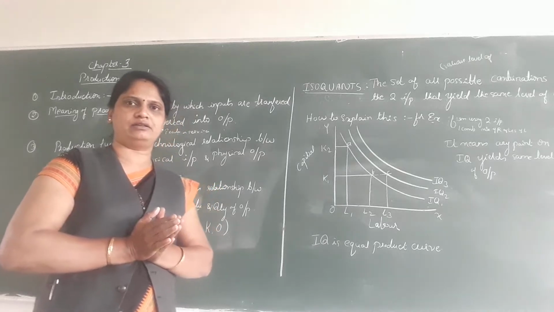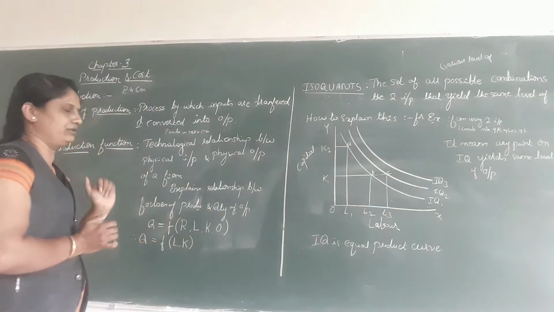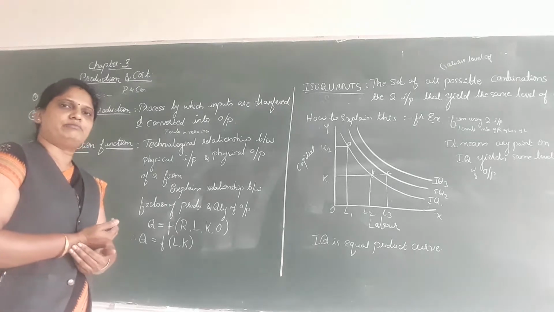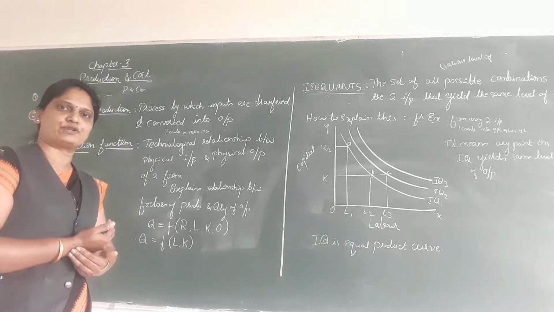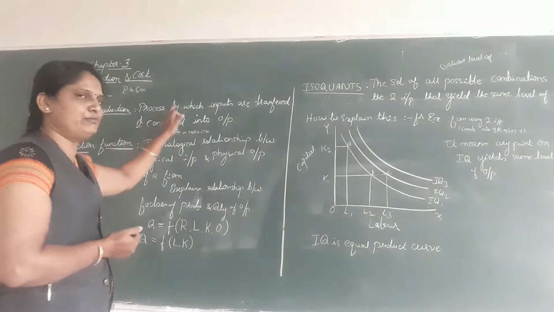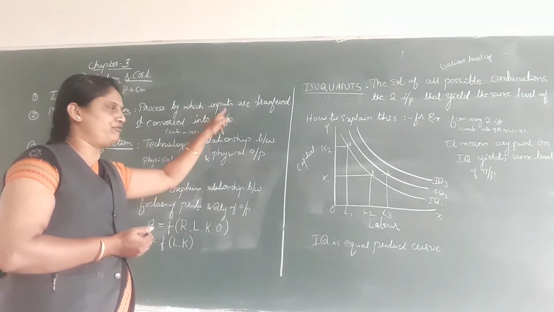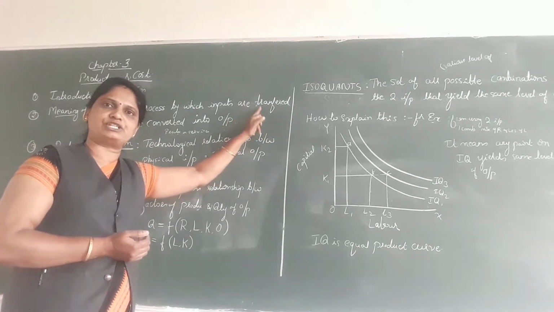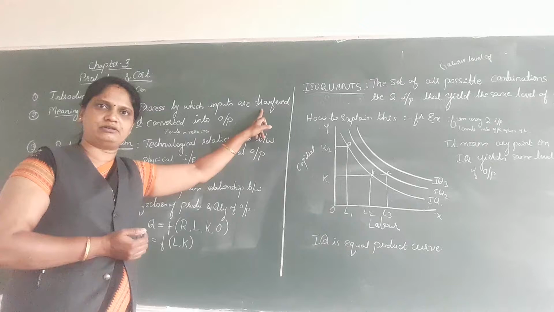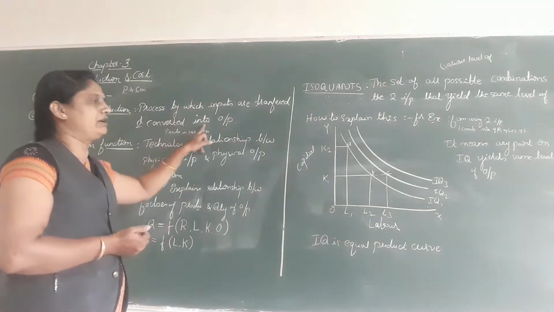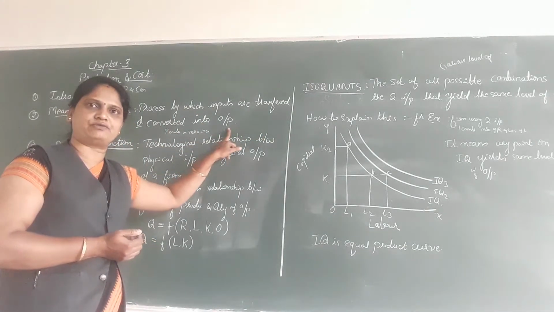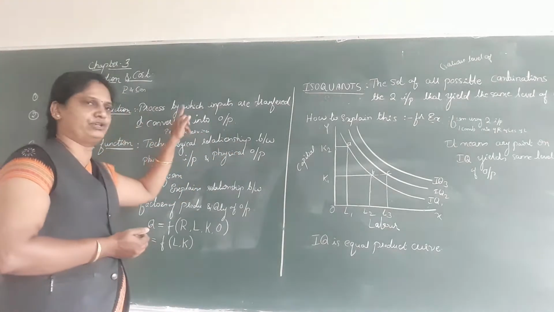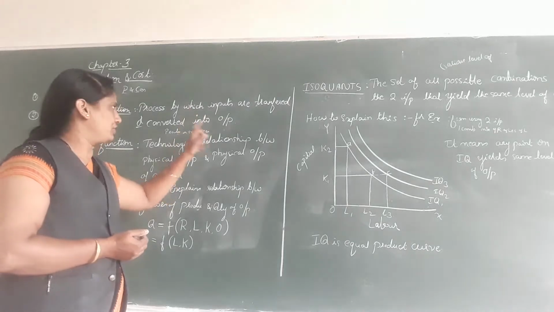Next, move to the meaning of production. What is meant by production? Production is a process by which inputs are transferred or converted into output. That is called production.